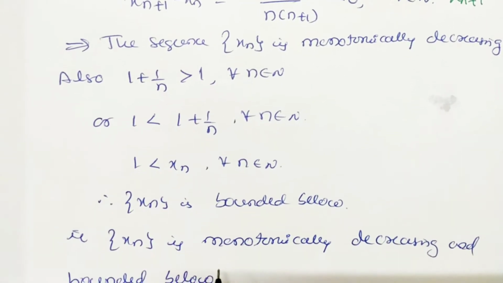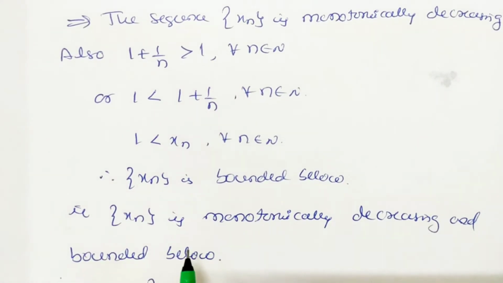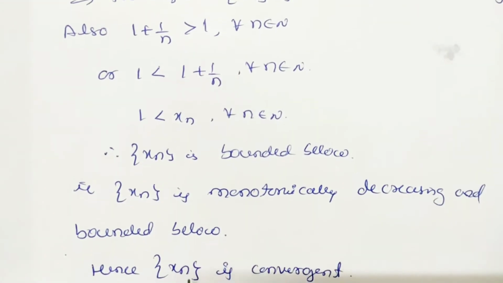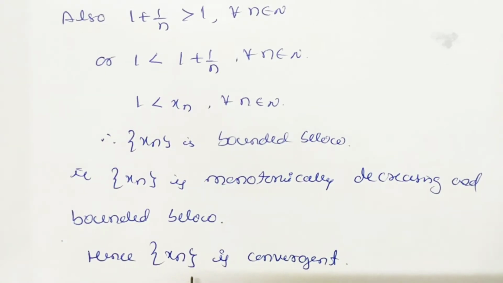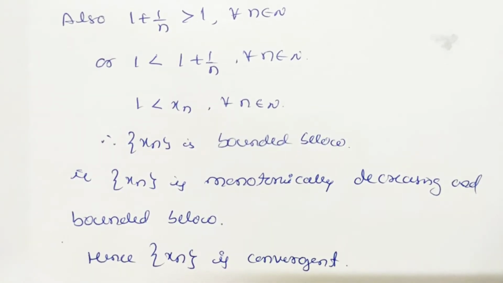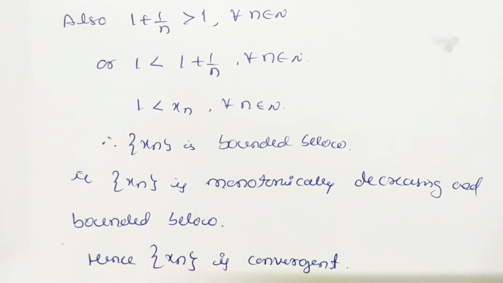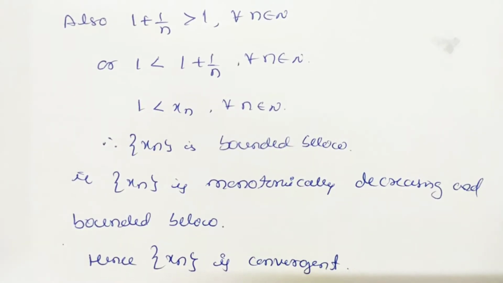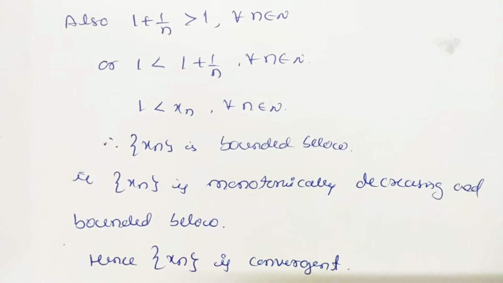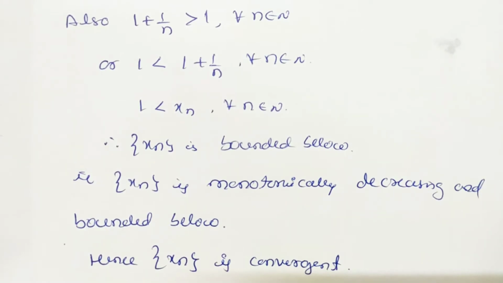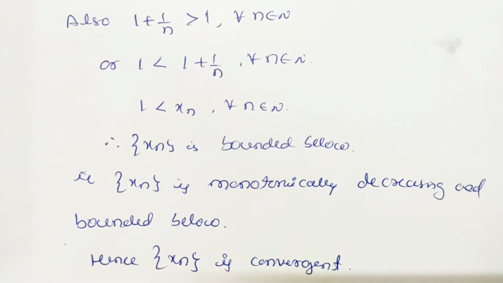And we know one theorem: if the sequence is monotonically decreasing and bounded below, then it is convergent. Hence the sequence xn is convergent. So to find whether a sequence is convergent or divergent, you just find whether it is monotonically increasing or decreasing, and whether it is bounded above or below. If it is monotonically decreasing and bounded below, then it is convergent. In the same way, if the sequence is monotonically increasing and bounded above, it is also convergent.